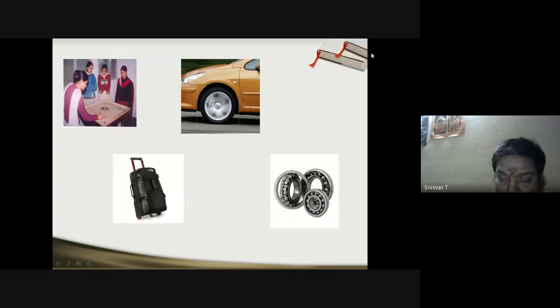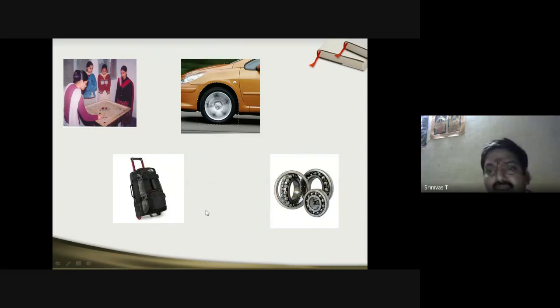Ball bearings, if you have not seen, you can see here ball bearings, which are employed in domestic electric appliances like fans. So again, you can see how, with respect to automobiles, you can reduce the friction by using lubricants. Not only that, in carrom also, applying powder and all. Here you can see a baggage with some wheels present.